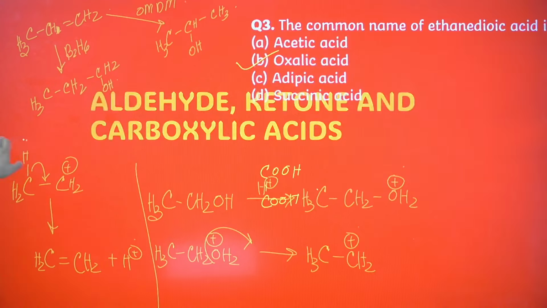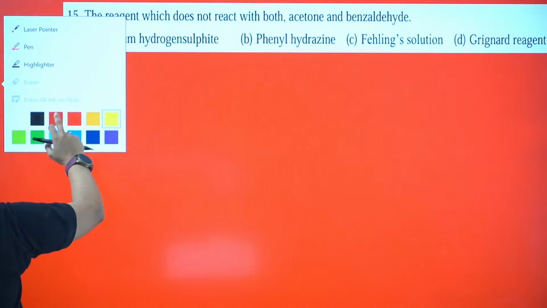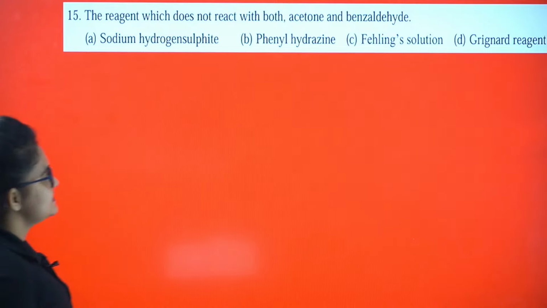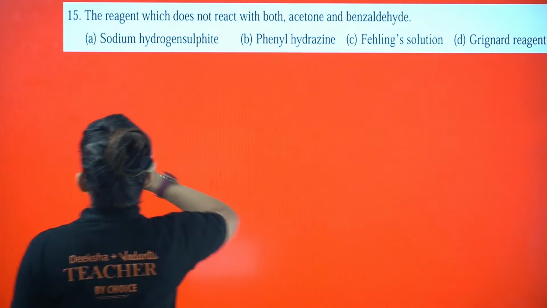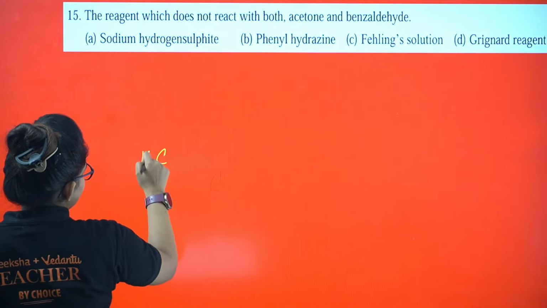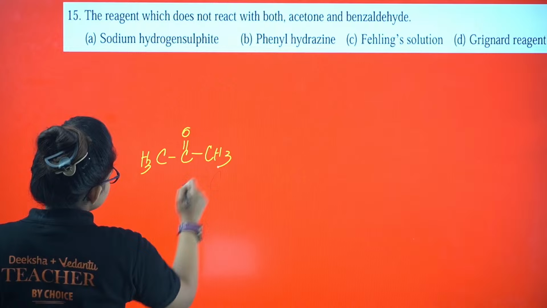Let's proceed. Aldehyde ketone. This question, tell me, from your model paper. Acetone and benzaldehyde. Acetone, you can see the carbonyl carbon. If you just look at that, it is in between two groups, right? C double bond O, CH3, and this is your benzaldehyde.